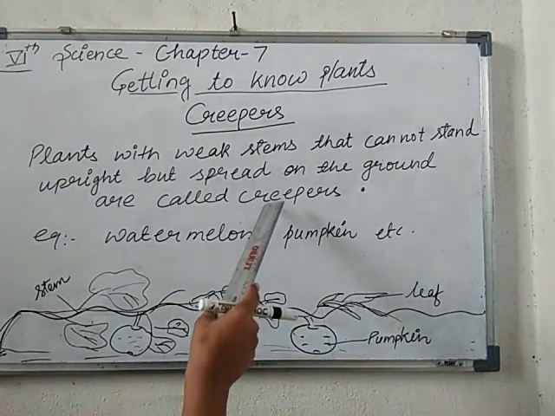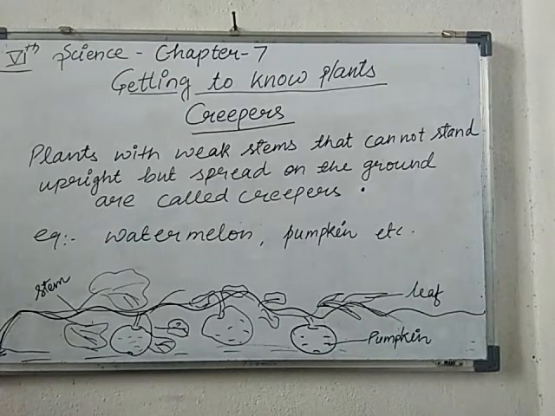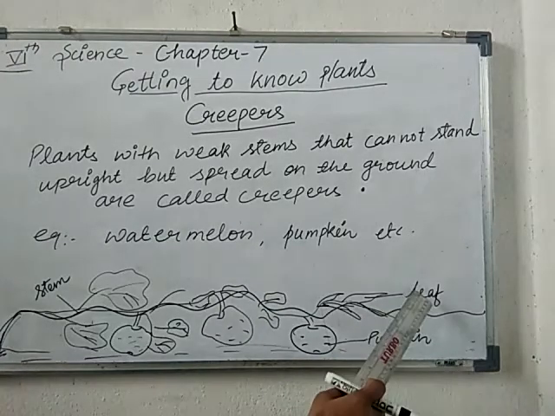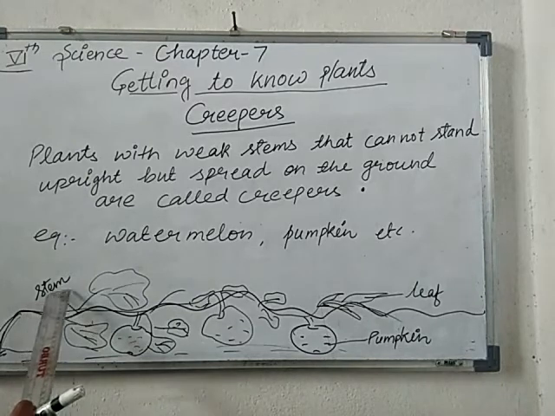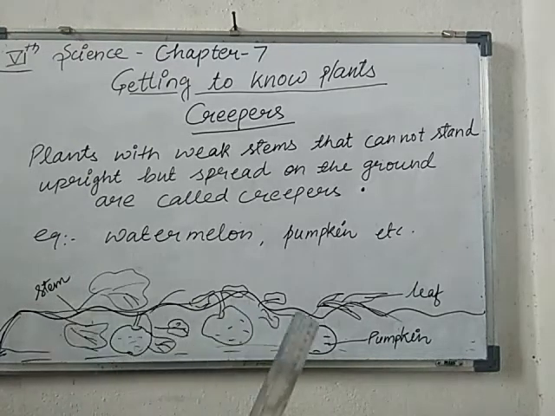These are the names of plants that creep over the ground. Here I have made a diagram for you. There is a pumpkin, and due to heavy weight and the very weak stem, it can't stand in an upright position. This is the pumpkin leaf, and it has very weak stems. That's why it creeps on the ground. Now later we will discuss some climber plants.